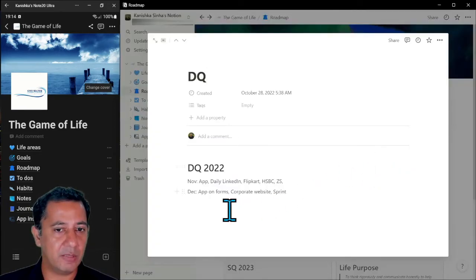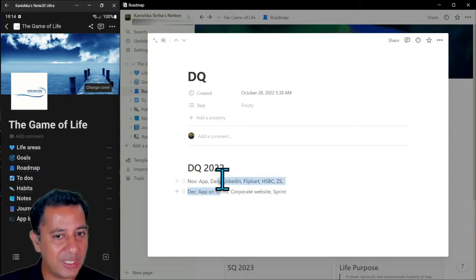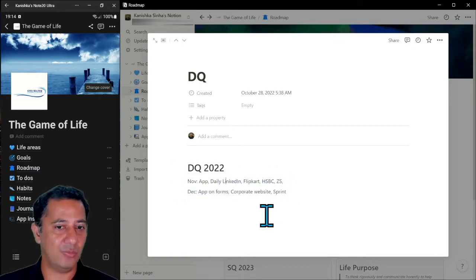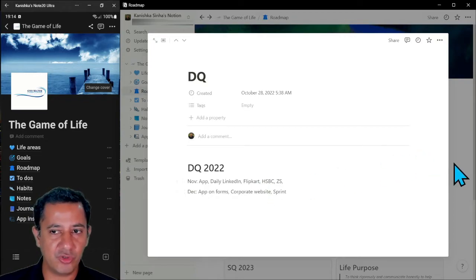So November, for example, the first thing I want to do is I want to complete the design of this app. I want to do daily LinkedIn posts. I have a few clients that I'm working on, right? December, I want to integrate this app into part of our programs. I need to start working on the corporate website to really focus on our virtual programs, etc.